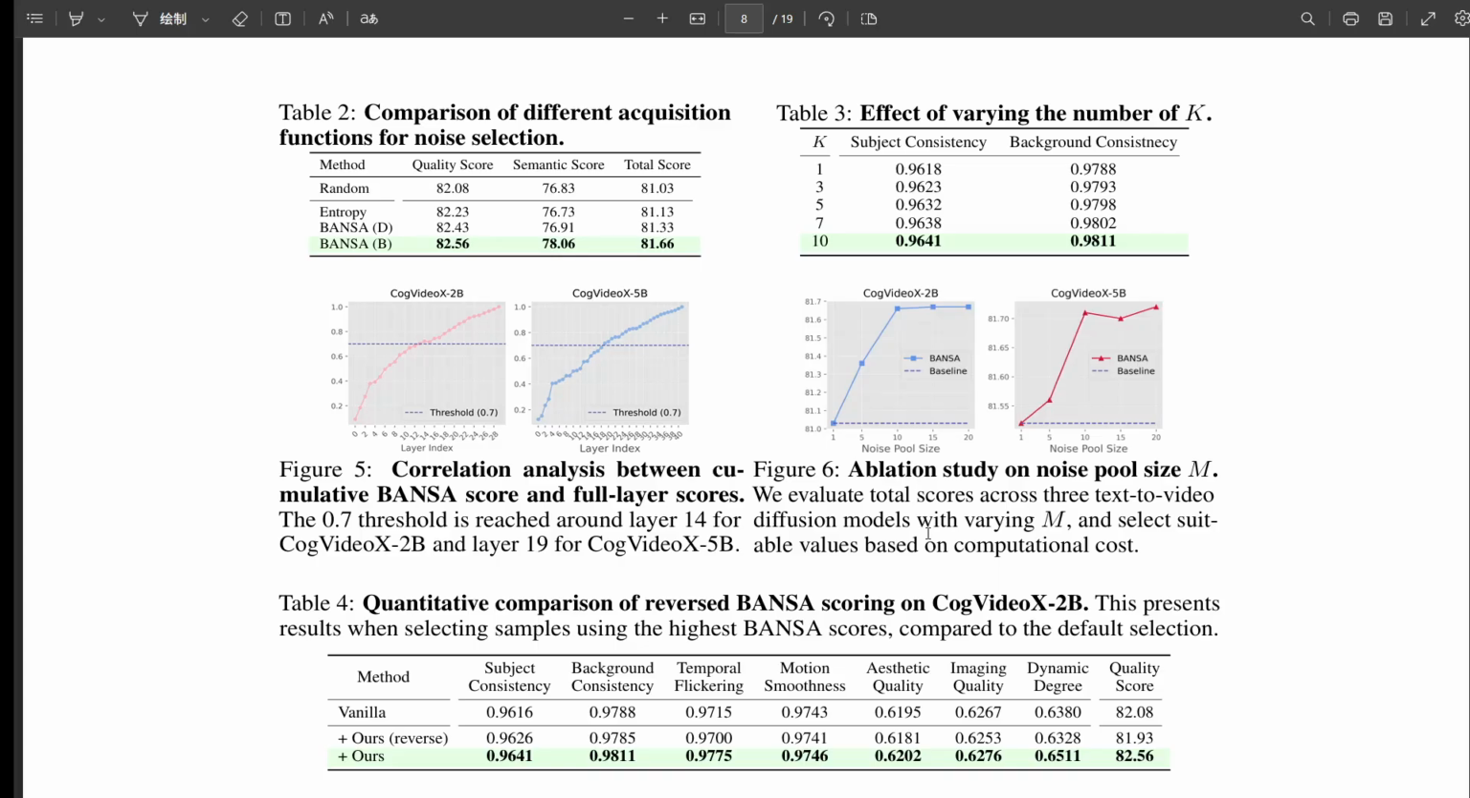Wow. Okay, so better scores, better visuals, minimal extra cost. Did they do any other checks to make sure their method was solid? Like why BANSA specifically? They did. Good papers include ablation studies to justify design choices.